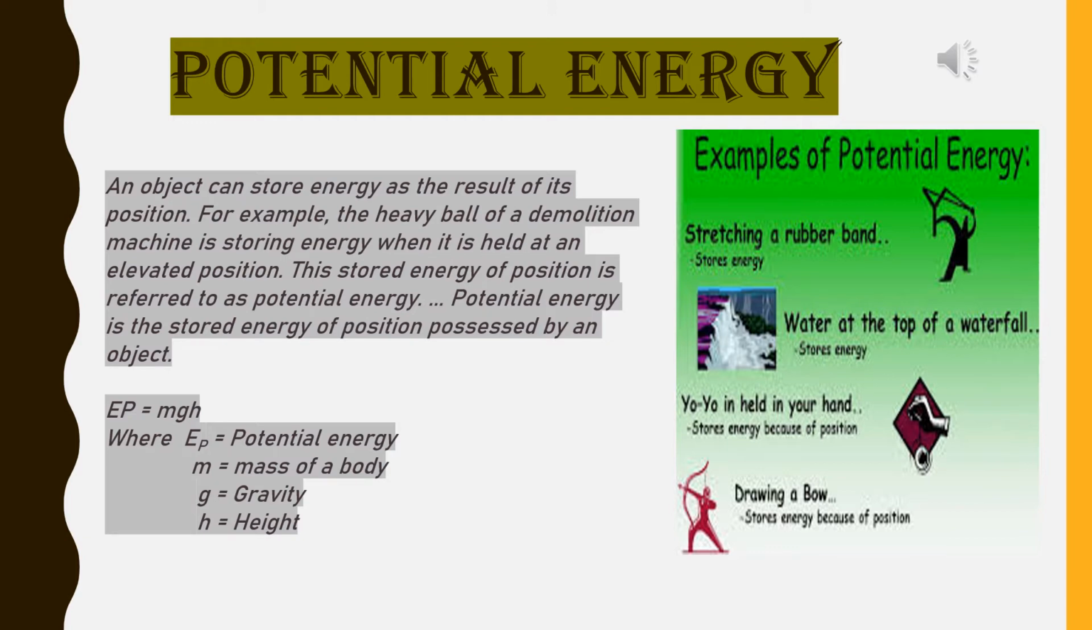Now please see the diagram. Here, some examples of potential energies are there. First one, stretching a rubber band. Water at the top of a waterfall. Yo-yo held in your hand. Drawing a bow. All are the examples of potential energy.